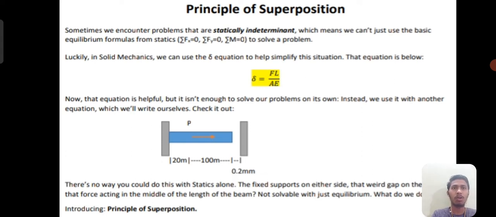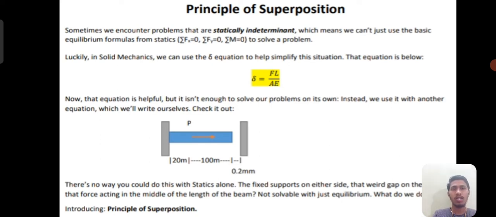Sometimes we encounter problems that are statically indeterminate, which means we cannot just use the basic equilibrium formulas for statics: summation of Fx equals 0, summation of Fy equals 0, summation of M equals 0, to solve the problem. These three are the basic ones important to solve a problem. That means the sum of the forces in the x direction equals 0, the sum of forces in the y direction equals 0, and the sum of the moments about the axis equals 0.